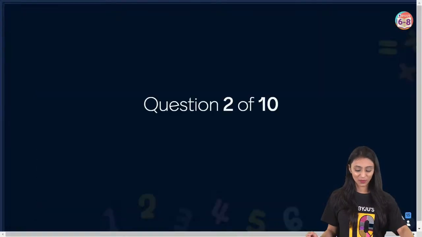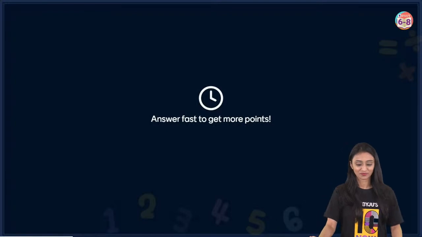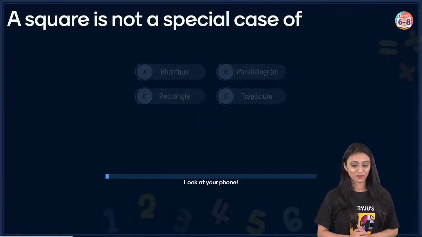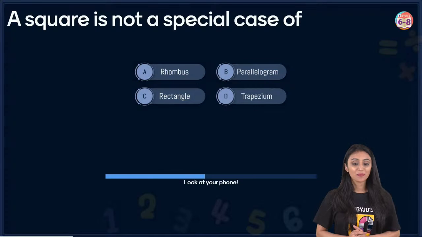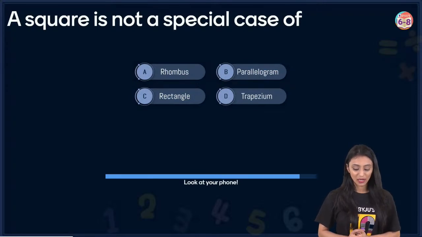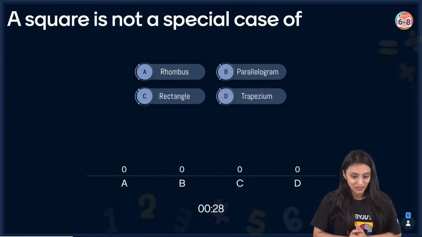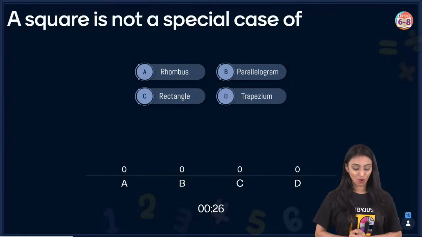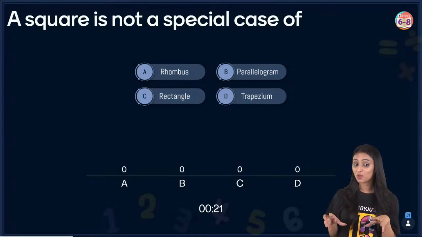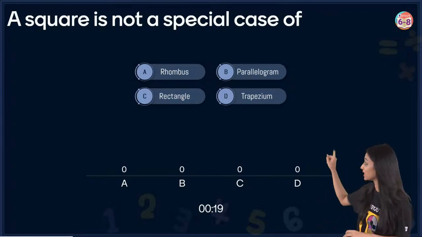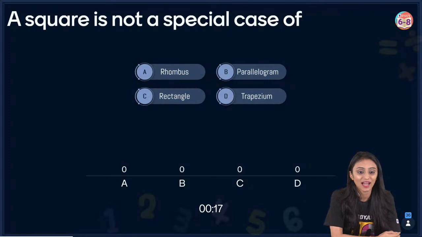Let's quickly take a look at question number 2 now. A square is not a special case of rhombus, parallelogram, rectangle, and trapezium. It's not a special case of. So this question you will only be able to answer if you know the properties for all of them.